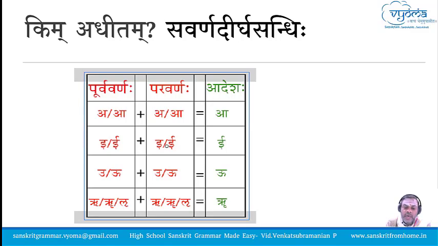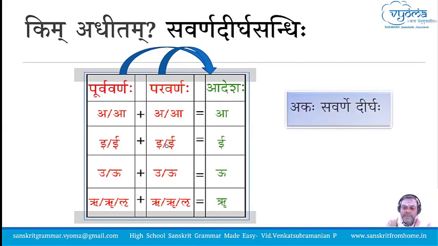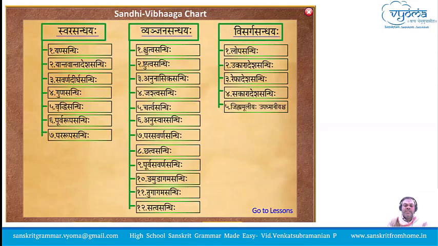Ak refers to A, I, U, R. If you have a similar letter on the Paravarna, on the right-hand side, the result will be the Dirgha letters only. Here, both the Purvavarna and Paravarna get replaced by the Dirghakshara. So, three Sandhis in Swara Sandhi we covered.